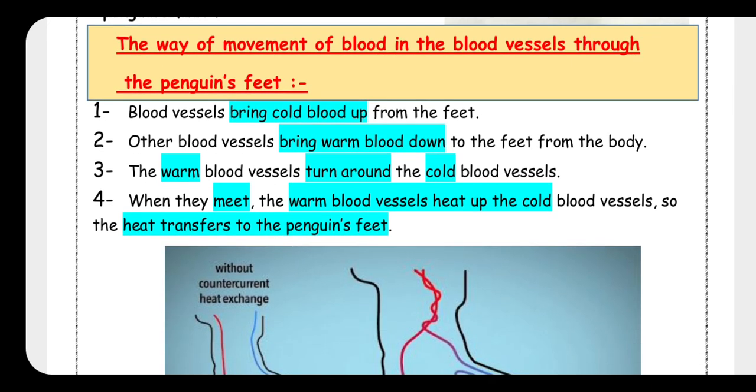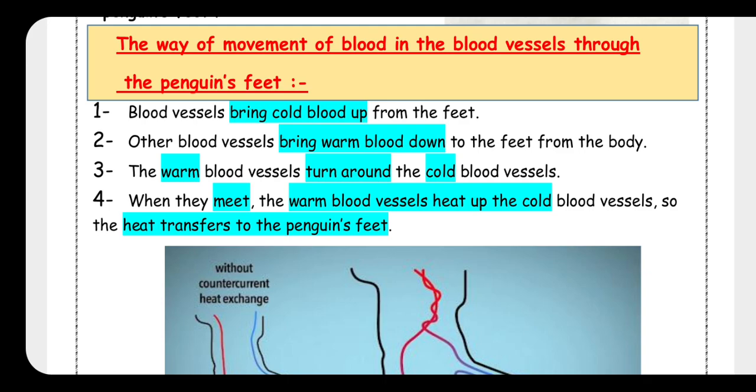You have to know that the upper part of the penguin's body, is it cold or hot? It's warm because the penguin's body has thick downy feathers to keep the body warm. So, the upper part of the penguin is warm, but the feet of the penguin are cold. So, the blood vessels bring cold blood up from the feet. After that, other blood vessels bring warm blood down to the feet from the body.